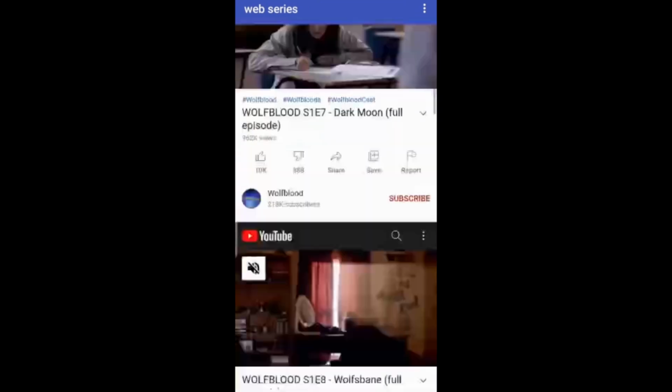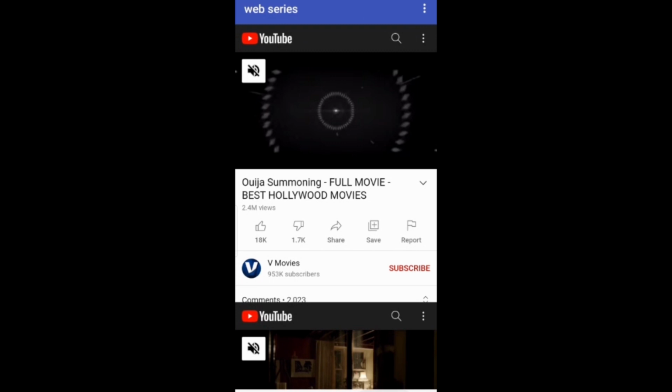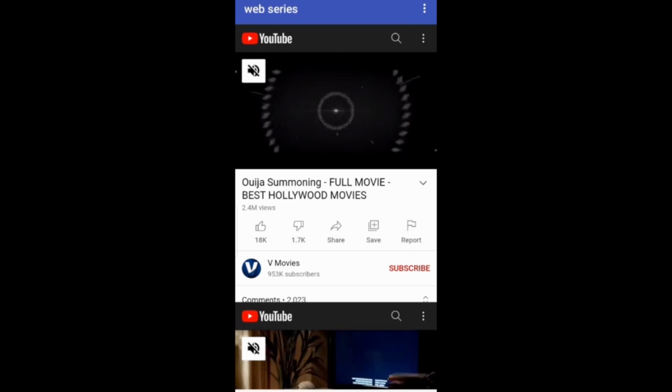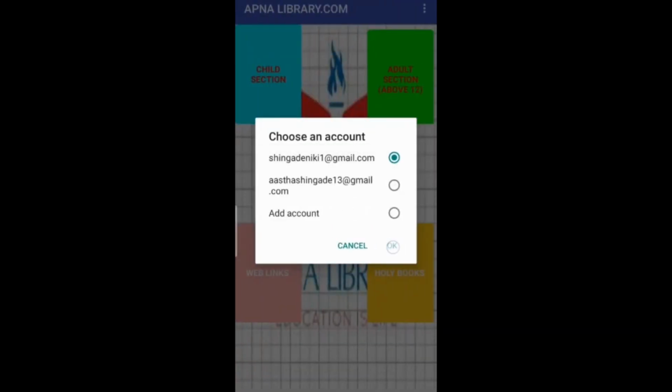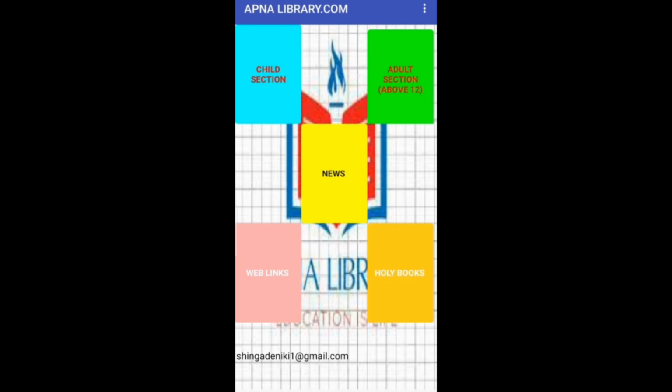So you can see this. So basically the purpose for making this app was you can get all things like sections, news, links, holy books in a single app. It exactly works like a library.